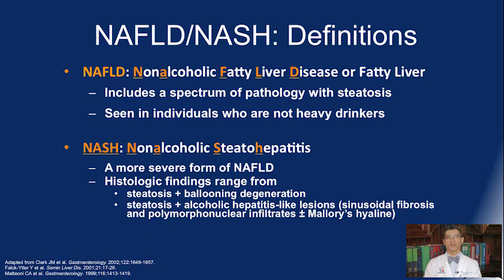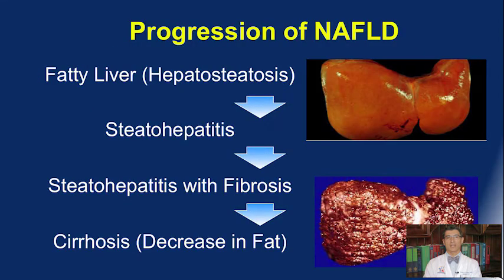NASH is part of the spectrum of NAFLD and is non-alcoholic steatohepatitis, meaning that under a microscope it looks very similar to alcoholic steatohepatitis, but occurs in people who don't drink alcohol. This can range from mild to very severe with cirrhosis of the liver. On this graphic, you can see the progression of NAFLD from just having fatty liver to having NASH with fibrosis, and ultimately to having cirrhosis of the liver, where all of the fat may be gone.